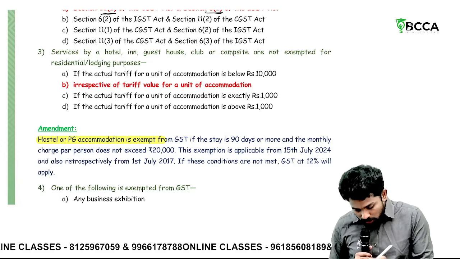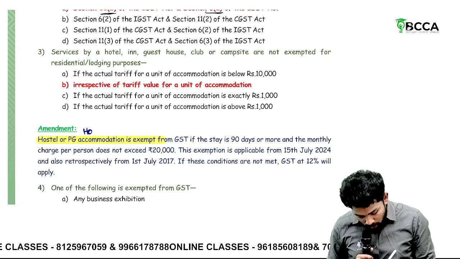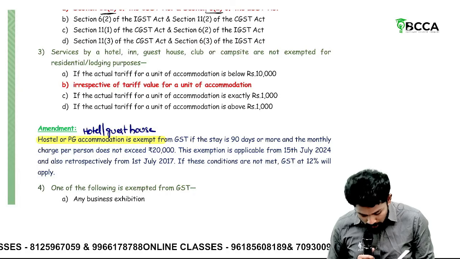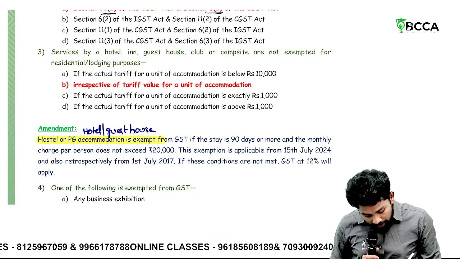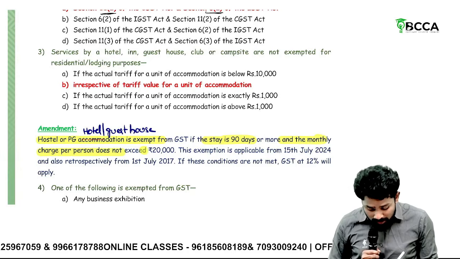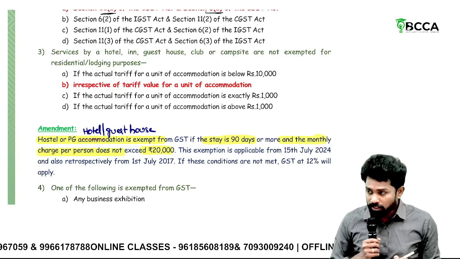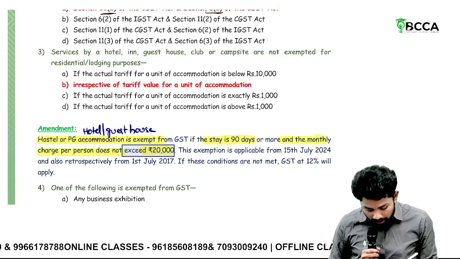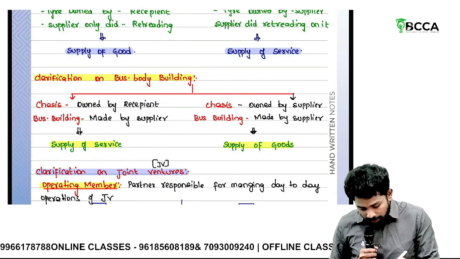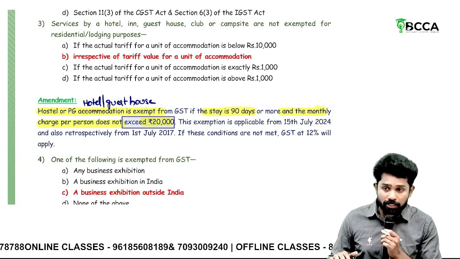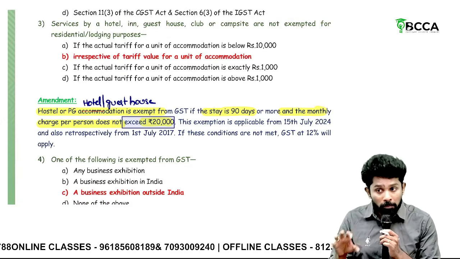It's not only hostel or PG, sir. It could be even hotel or guest house also, no problem. But if the stay is 90 days or more and the monthly charge per person does not exceed 20,000, if this is the case, then GST is exempted. Per day is not the criteria now. Per month is the criteria.